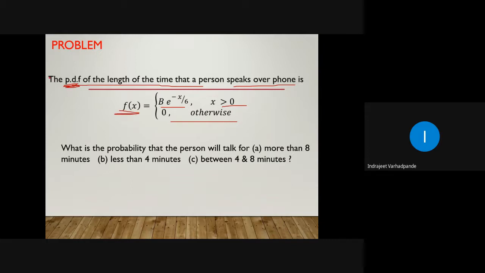The probability density function is f of x is equal to b into e to the power minus x by 6. So initially I will have to first find out the value of b and then the respective probabilities. What is the probability to be calculated? That a person will talk for more than 8 minutes. More than 8 minutes means what can be the limitation for the person to speak? I am not aware of. Again, there exists a range. Less than 4 minutes means below 4 minutes. Between 4 to 8 means integration to be done between the range 4 to 8, and that is how we try to simplify and get the answer.